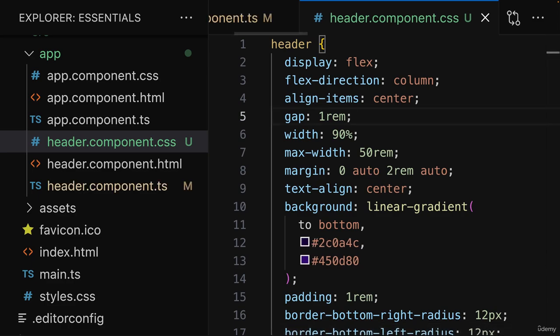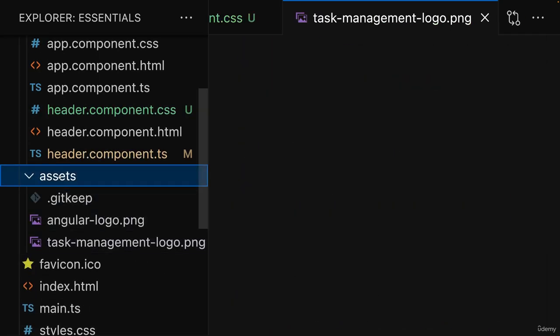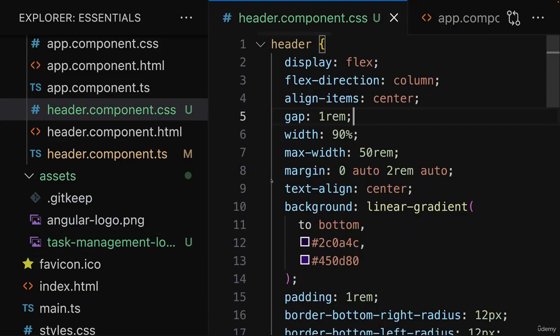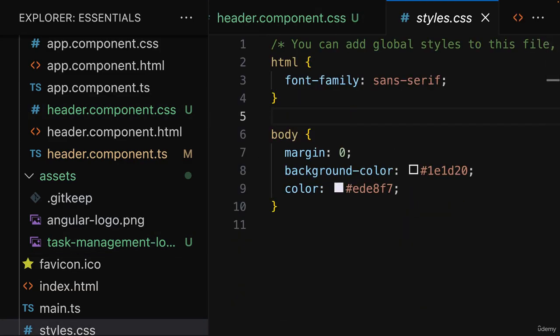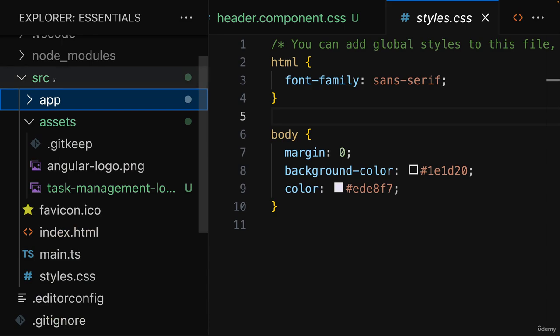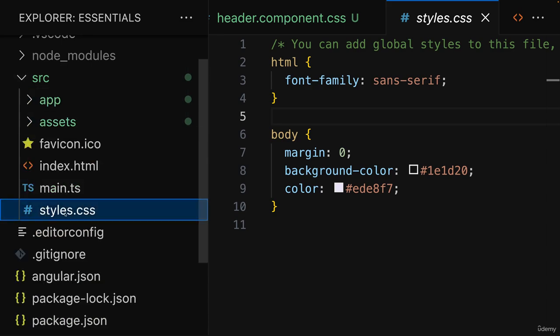And attached you actually also find some other assets and files. For example, a task management logo PNG file, which you should copy and paste into your assets folder, because we'll soon use this image in our header markup. And you also find an updated styles.css file, which you should use to replace your styles.css file, which you find directly in the src folder.